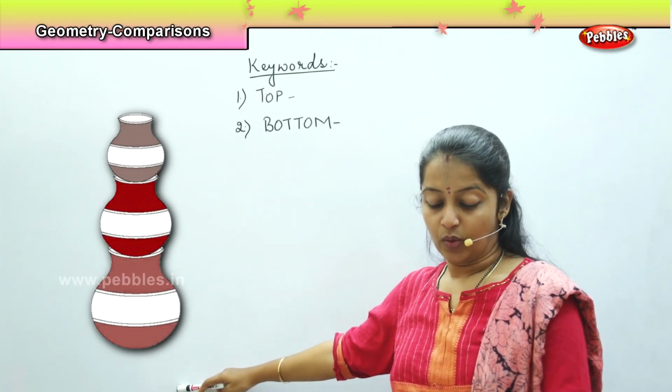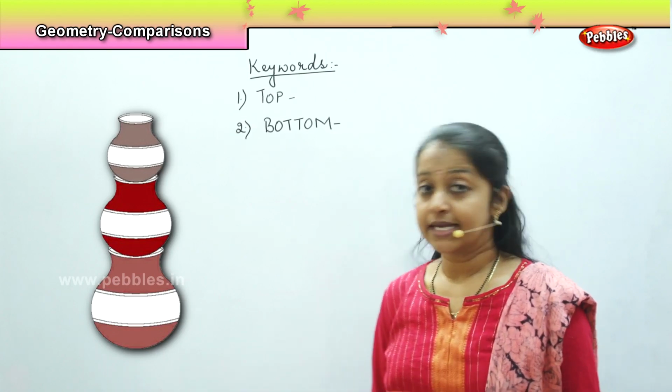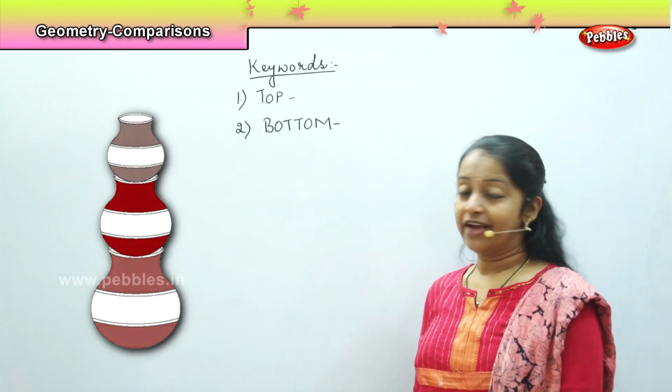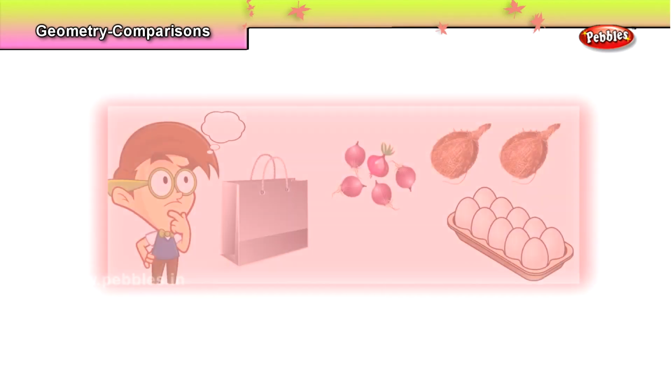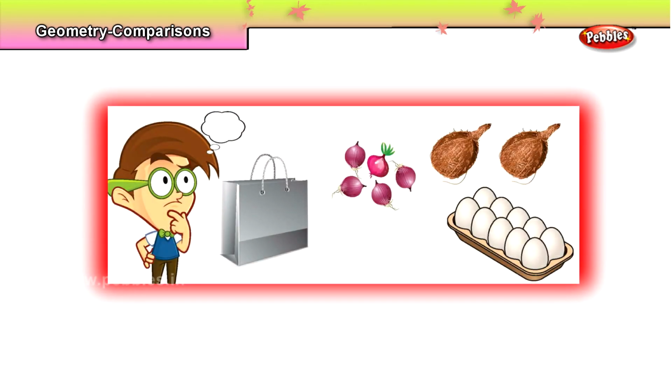Okay. Now we have a very interesting exercise to do. Now as we have learned what is the top and bottom, in this picture you have to tell me which items will be kept in the bottom and which items will be kept on the top. Here is one boy who is very confused. He does not know which items to be kept on the top and which items to be kept in the bottom. Shall we help the little boy? Okay, fine. So, here is the picture.